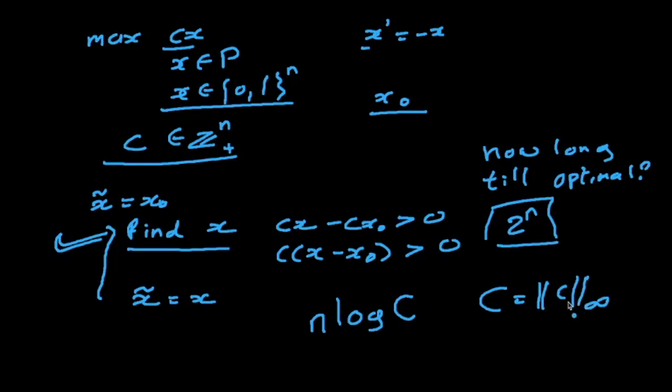It's the largest coefficient of my C vector, right? So we can basically find the optimal answer in just this many augmentation steps if we use the algorithm called bit scaling. So let's see what that is.